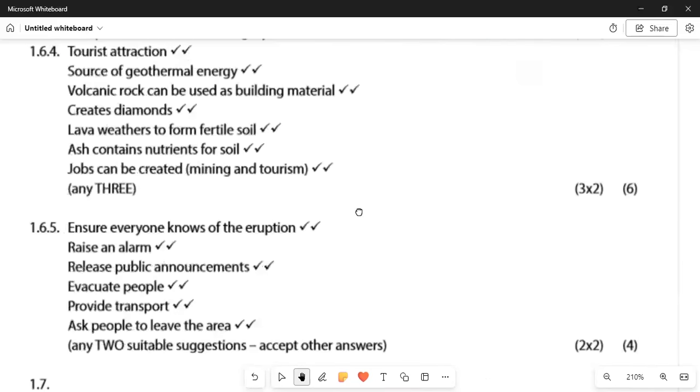So what the government can do there, for 1.6.5, is ensure that everyone knows of the eruption, raise an alarm, raise public awareness, move people from those places, provide a transport system for them, and ask people to leave the area. So any two of those is for marks.